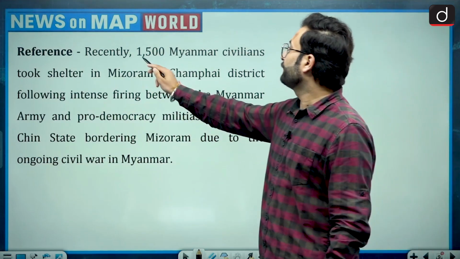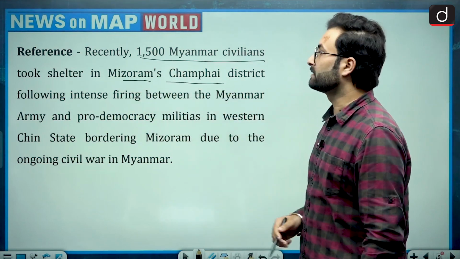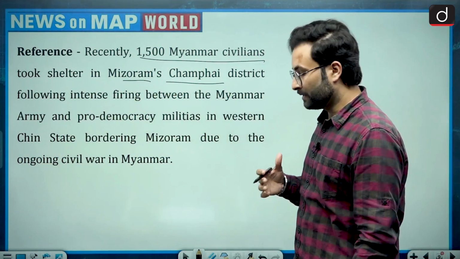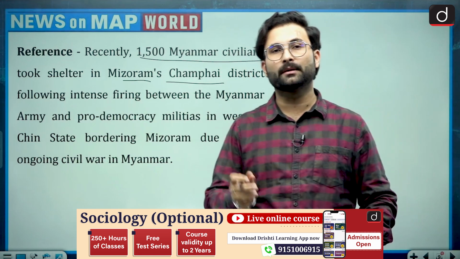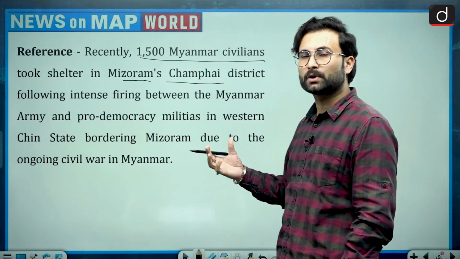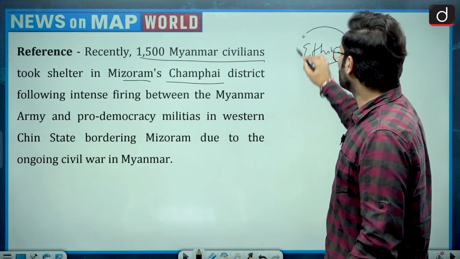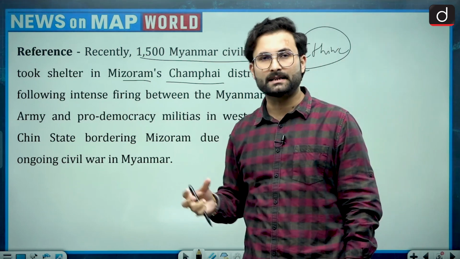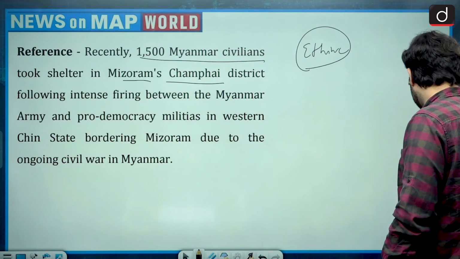Recently 1500 Myanmar civilians took shelter in Mizoram's Champhai district. And you know that in Myanmar there is a civil war like situation going on between the military over there and the pro-democratic protesters there. These protesters are basically the ethnic communities over there, because of which there had been some clash and few people displaced to India, took shelter in India.